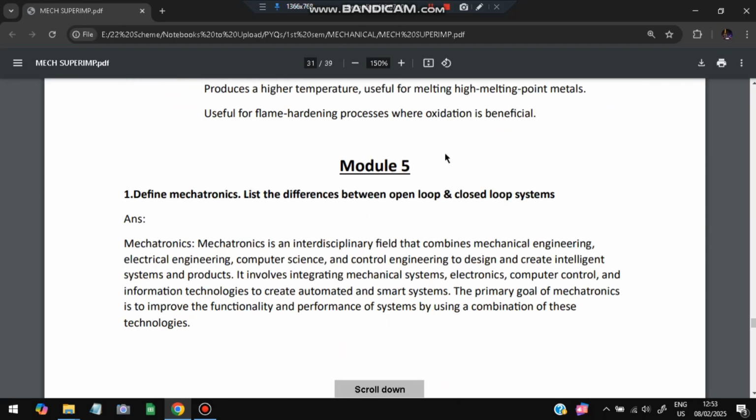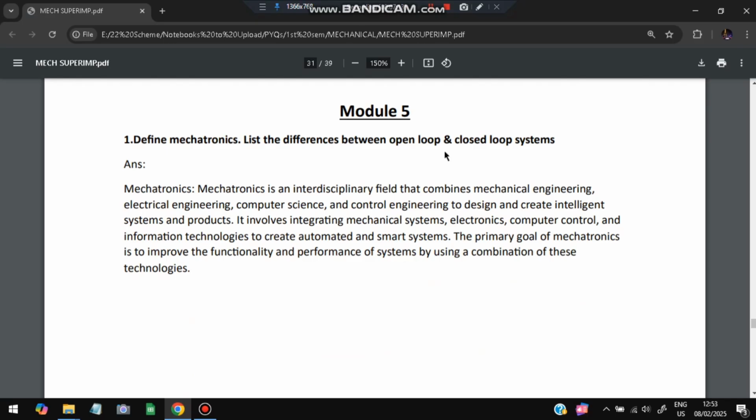That was for module 4. Let's move on to module 5. We have the first question, which is: define mechatronics, and state the differences between open loop and closed loop systems.